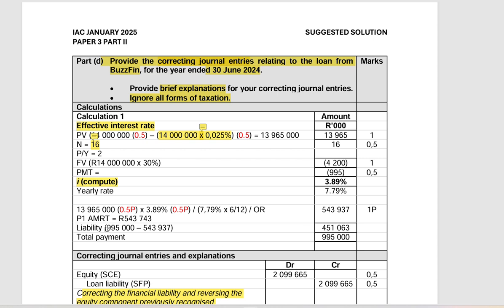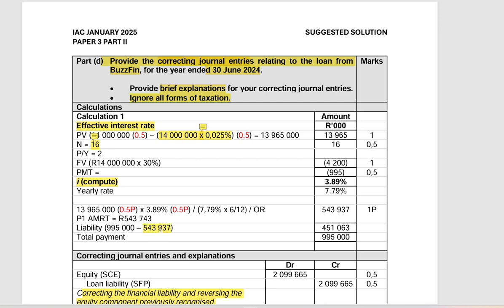And then the liability part, which is what we're going to be reducing on the liability balance, is 451,063. So what do you see here? The first part is the interest that we're going to be paying as a result of having this loan. And the second part is what we're going to reduce the balance of the loan by.